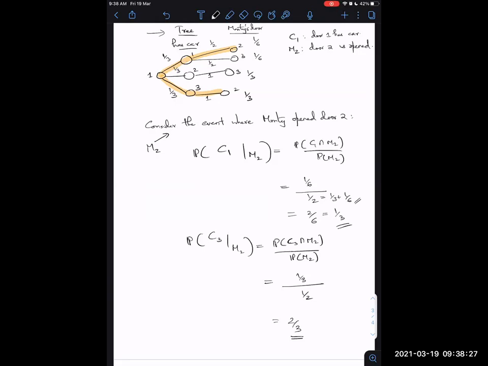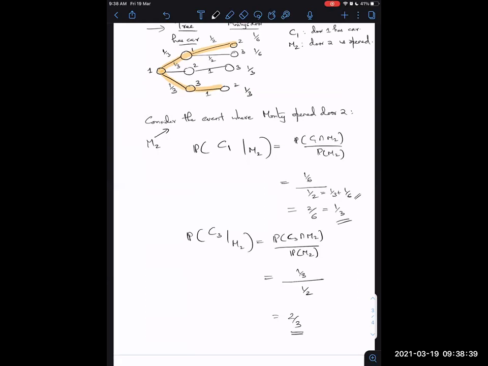Okay. Yeah, I mean, it's just the probability that you have the last branch, the bottom branch. Yeah. Fine. So that's why you have 1/3. I hope this calculation is clear. And this shows you that switching is beneficial. When Monty picks the second door, the probability of choosing the third door turns out to be 2/3.